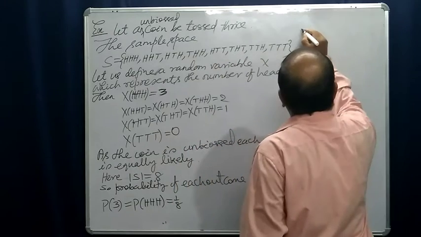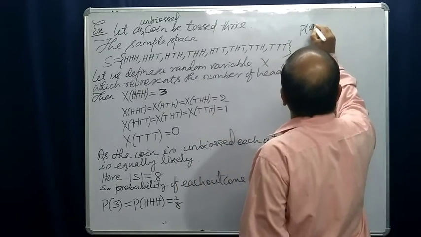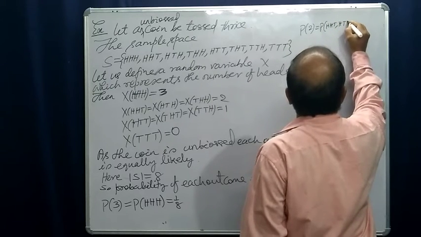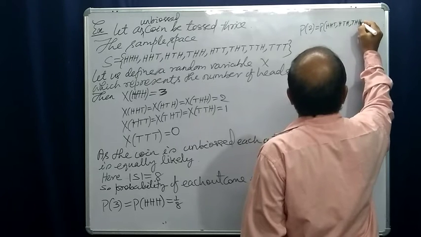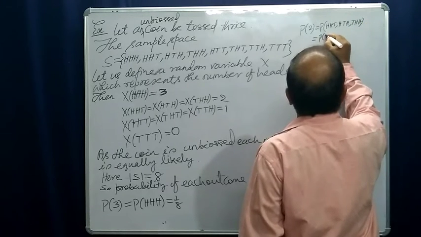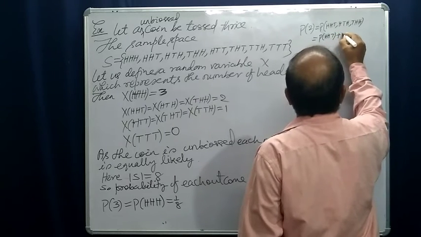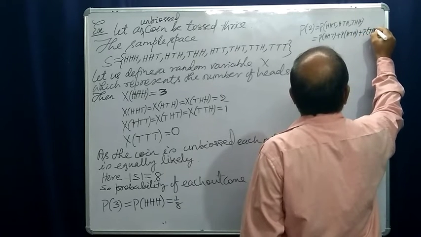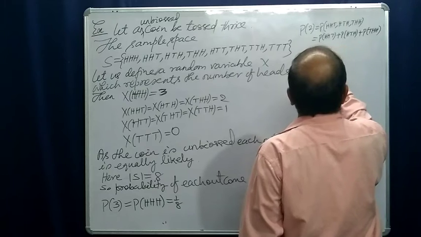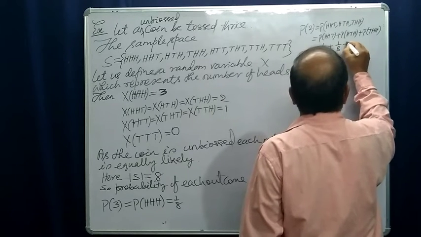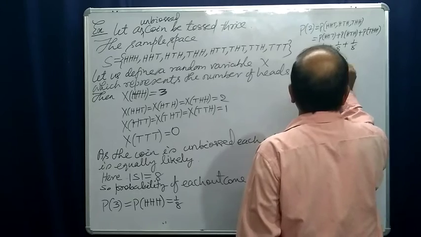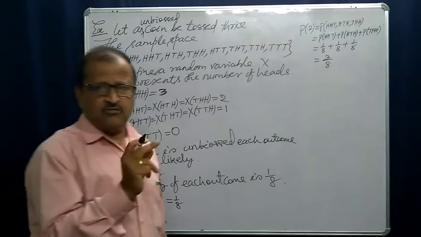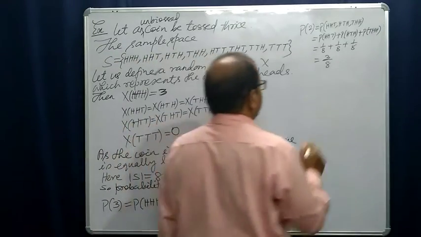Then probability of 2 heads is probability of head, head, tail, plus probability of head, tail, head, plus probability of tail, head, head. That is 1 by 8 plus 1 by 8 plus 1 by 8, that is 3 by 8. So probability of the random variable value 2 is 3 by 8.